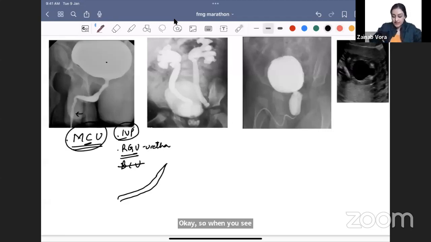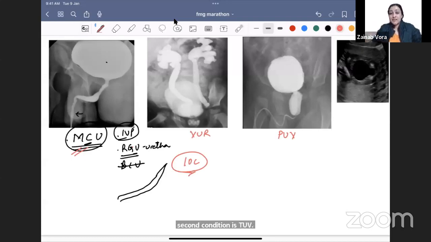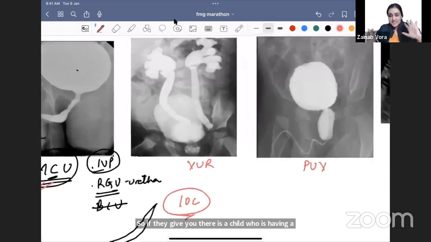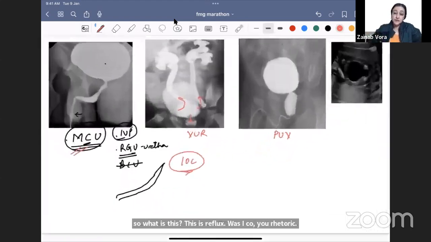Now MCU is the investigation of choice for two conditions. MCU has 3 letters, IOC has 3 letters, IVP and RGU also have 3 letters, and these conditions also have 3 letters. So the first condition is VUR, the second condition is PUV. So if there is a child who is having recurrent infections, I did an MCU and look at what I'm seeing. I am seeing that contrast, instead of going down the urethra, is going up into the kidneys. So what is this? This is reflux, vesico-ureteric reflux. Contrast is going from the bladder into the ureter.